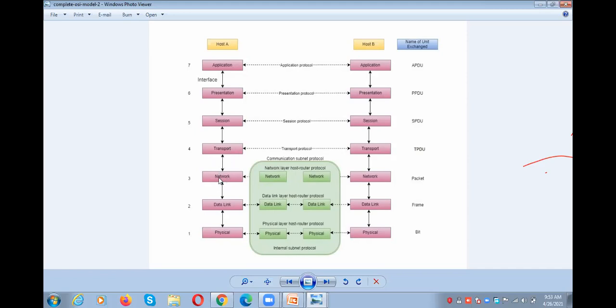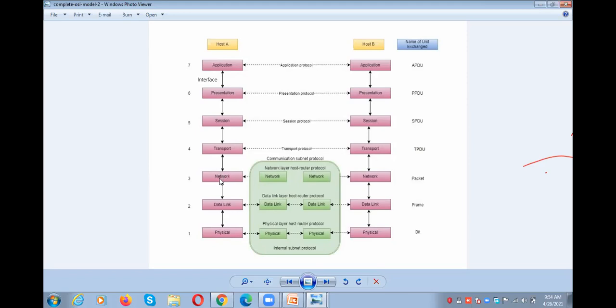Next, network layer. In the network layer, the data is converted into packets. Here the data is in segments. These segments are converted to packets in the network layer, and the network layer is responsible for source to destination data delivery. Transport layer is responsible for end-to-end data delivery, and network layer is responsible for source to destination data delivery.